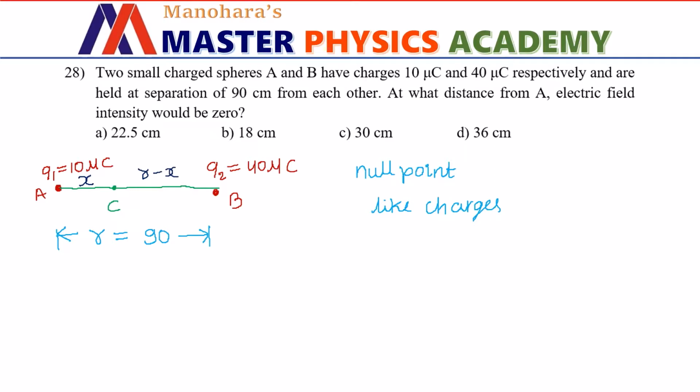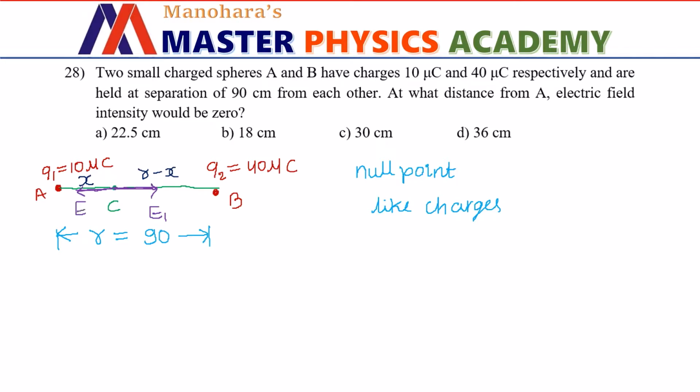Now if you consider the electric field produced due to Q1 at C, its direction will be along CB, right? Because positive charge means the electric field direction will be radially outwards. So let us denote that by E1. The direction of electric field at C due to charge Q2 will be along CA. So like this.